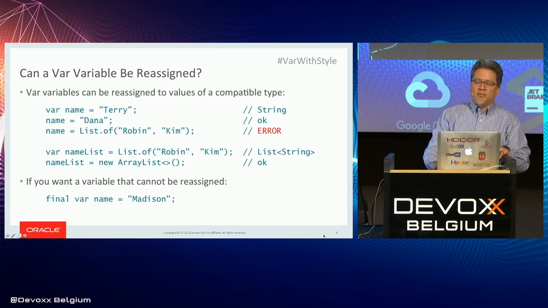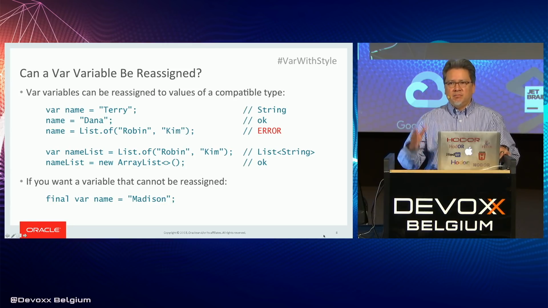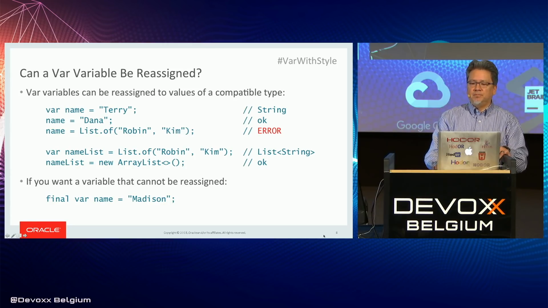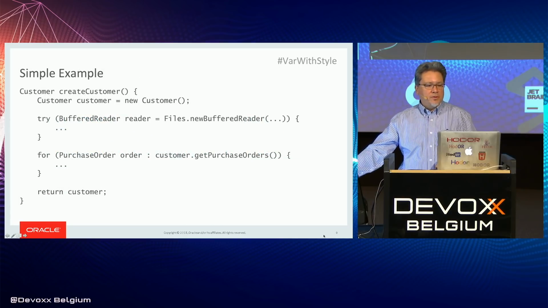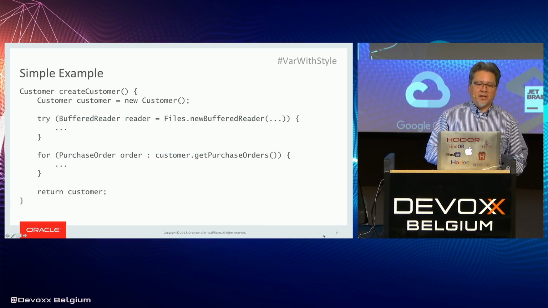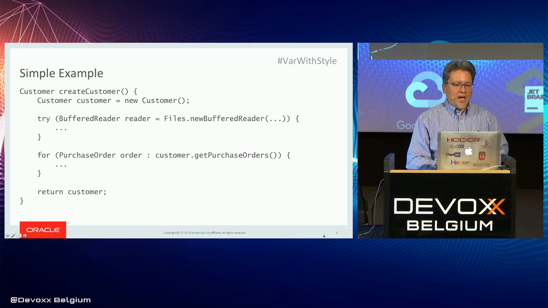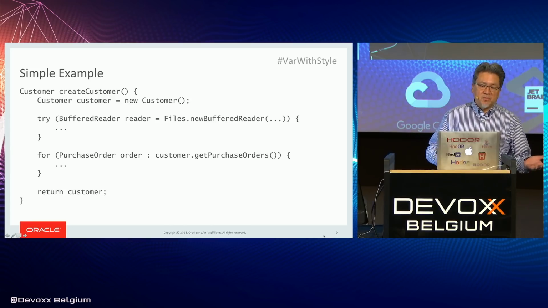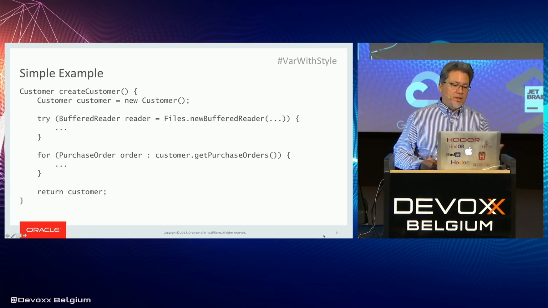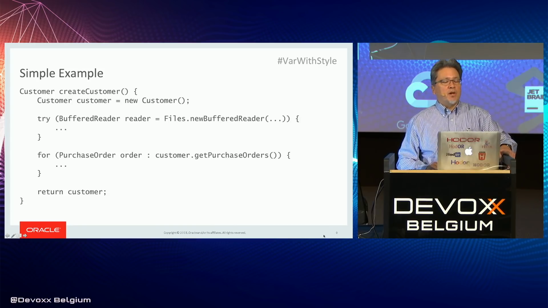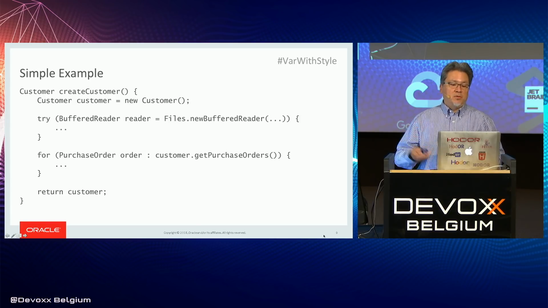Anyway, so if you want a variable that can't be reassigned, then just declare it to be final. All right, so let's run through a few simple examples here. We have a method createCustomer that returns Customer, and then we declare a local variable Customer customer equals new Customer. Pretty easy. Try BufferedReader reader equals Files.newBufferedReader. And then we do a for each loop over some orders and return customer.